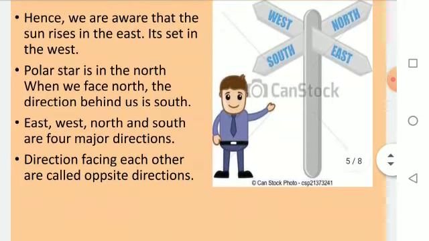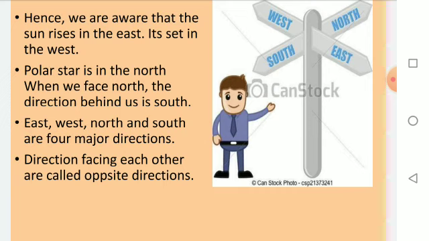Hence, we are aware that the sun rises in the east and sets in the west. So two directions are the east and the west. Pole star is in the north. When we face north, the direction behind us is the south. If we are standing facing the north, the opposite to the north will be the south. So again, east, west, north and south are the four major directions.